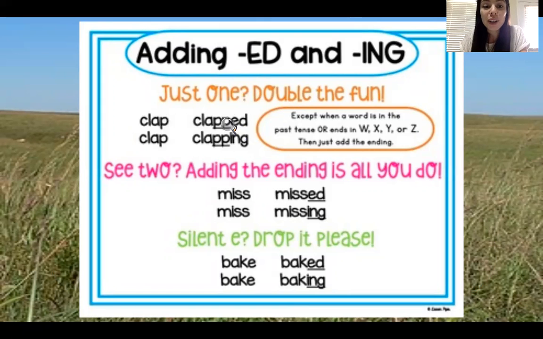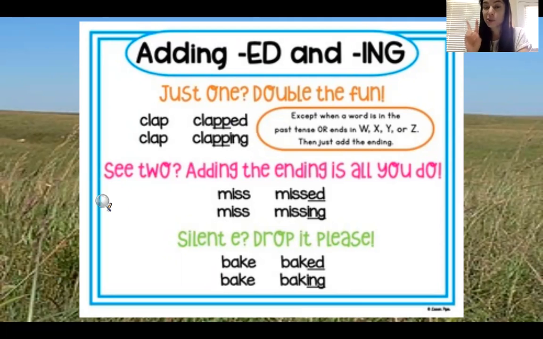So if there were not a double P, this E would easily hop over that single P and make that A say A, and then we would say claped. And that doesn't make sense. So we need to double the consonant so that E gets stuck in the middle and can't make the A say A. Now the E cannot hop over this P to get to the A, and the A can still say its short name: clapped, clapping.